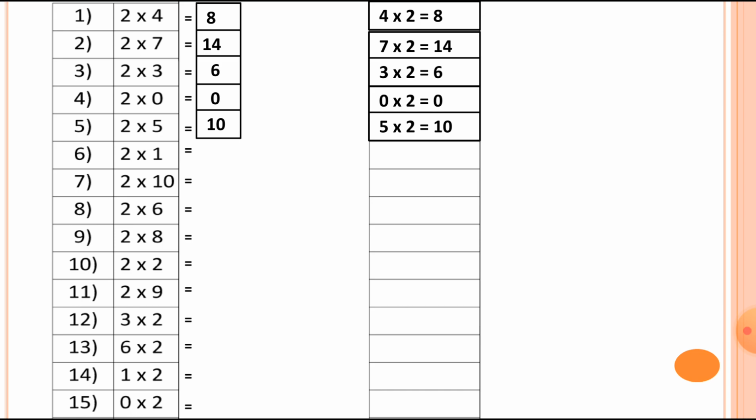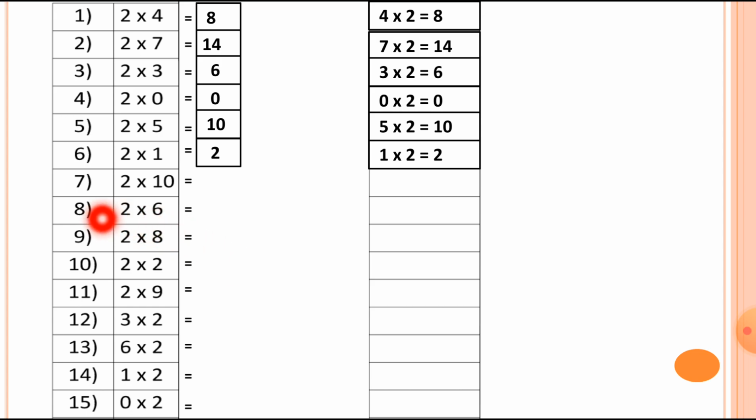So we can write down 5 2s are 10. Number 6 is 2 1s are 2. Then we can write down 1 2s are 2.